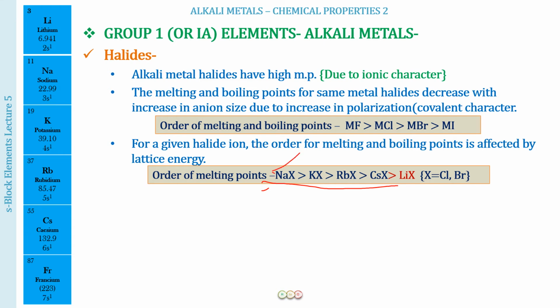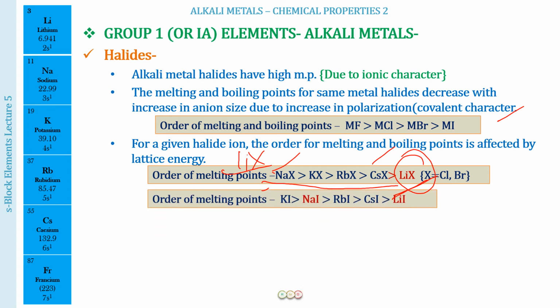Sodium halide has the maximum, and cesium halide will have the minimum, except over here, lithium halide. In accordance with the lattice energy values, this should have the highest melting and boiling point, but it is having the least. Why? Because the lithium ion is a positive ion, a cation, and a very small size cation. So now this will have more polarizing power. More polarizing power again means more covalent character. Again, more covalent character means lesser melting and boiling points.